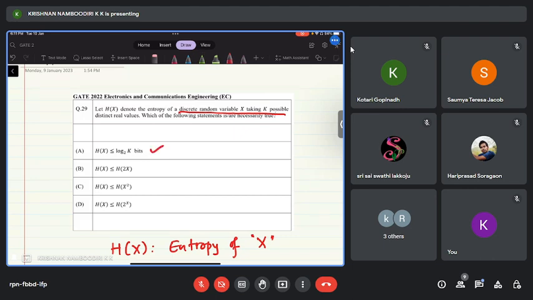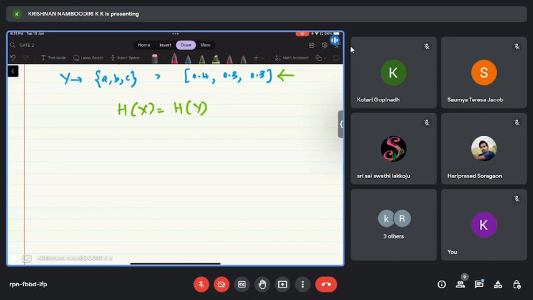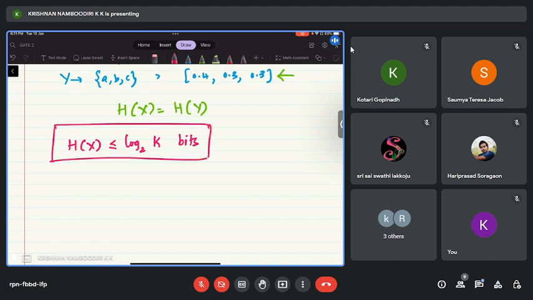Option A is always true. This is a property of this entropy function. H of x will always be less than or equal to log k bits. That's a property. I'm not going to prove that. That's a slightly tricky part because it needs some more tools that you may not be very familiar with, something called KL divergence. I'm not complicating anyways. So this is a property, and there is one more interesting fact here.